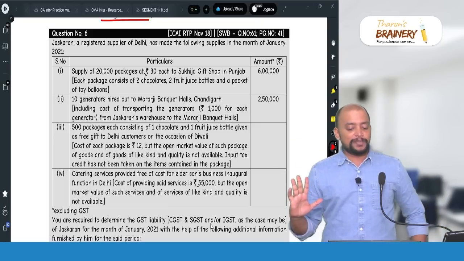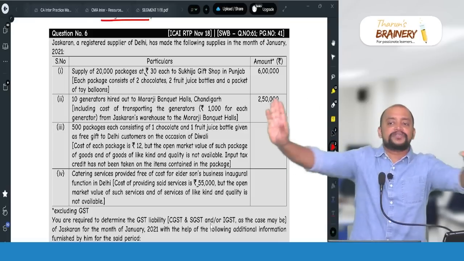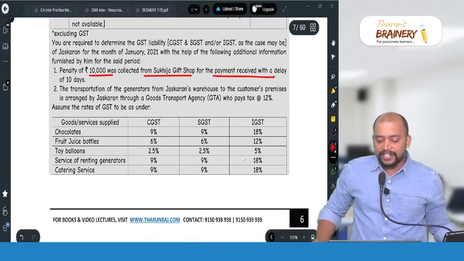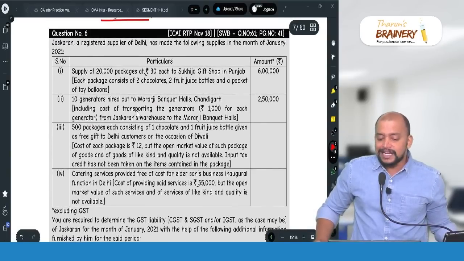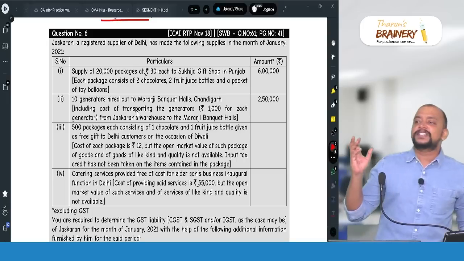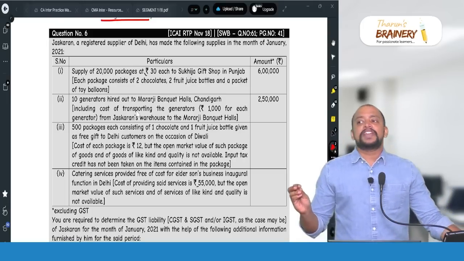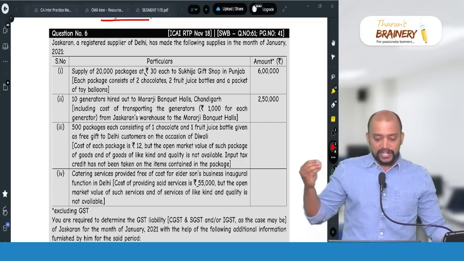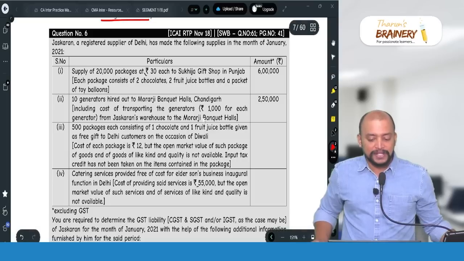So, naturally bundled, and the principal supply is renting of generators. Therefore, we need to take the applicable rate of renting of generators, and here it is a service. Renting of generator is a service and we don't have any specific provision. So, we apply the general provisions under section 12 subsection 2, that is location of recipient will be taken as a place of supply.